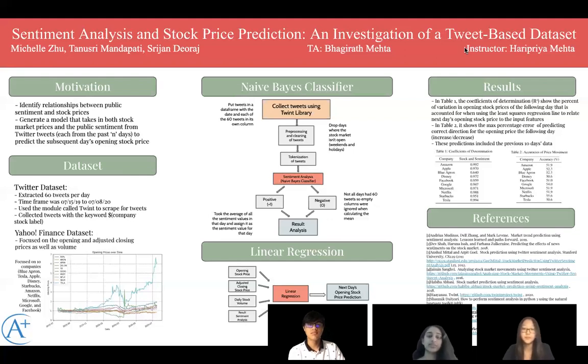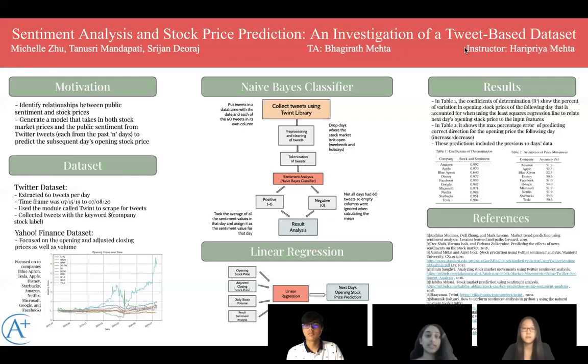After collecting the tweets, we did our pre-processing. Since the stock market isn't open on specific days like the weekends and holidays like Thanksgiving and Good Friday, we dropped the tweets for those dates. Then we tokenized the data, which essentially means changing the string of tweets into smaller parts so that it was easier for our machine to understand.